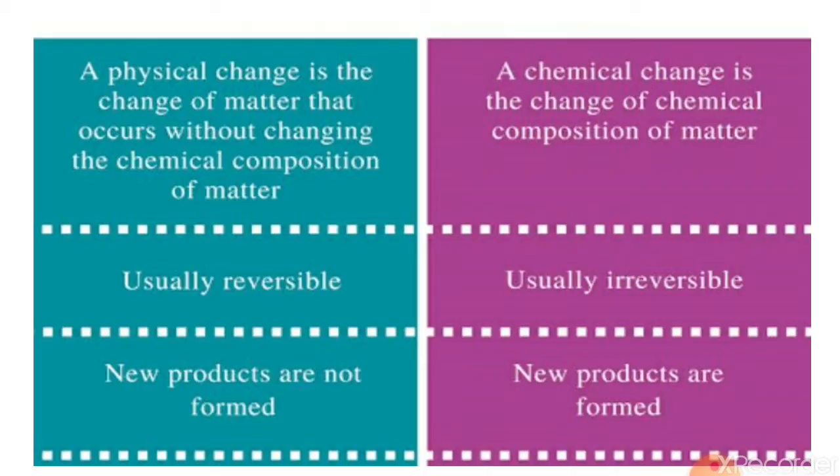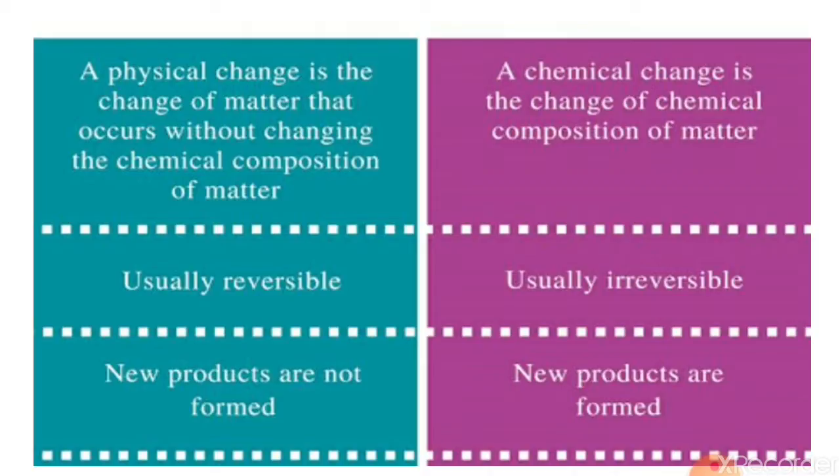When you cut down the branches, or cut down its trunk, such type of change is known as physical change, but there will be no change in the chemical composition of that tree. The matter it is made up of will remain the same in case of physical change.